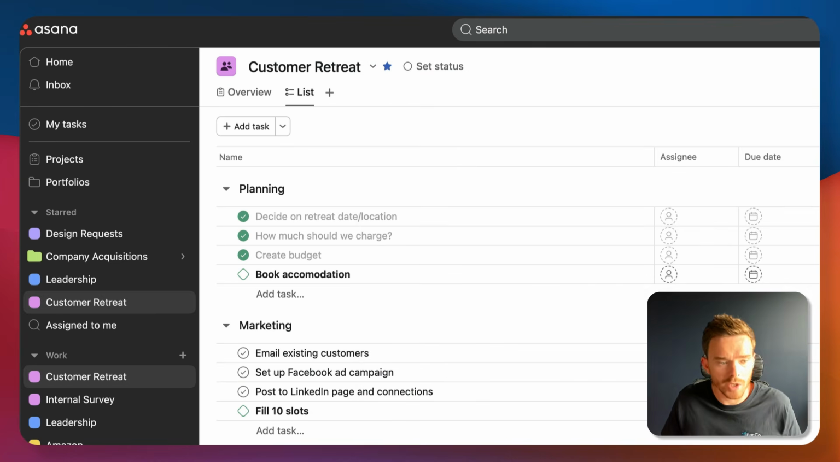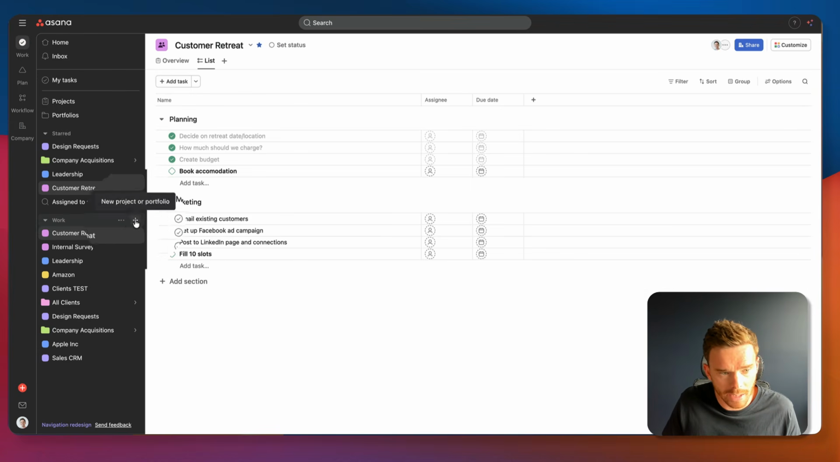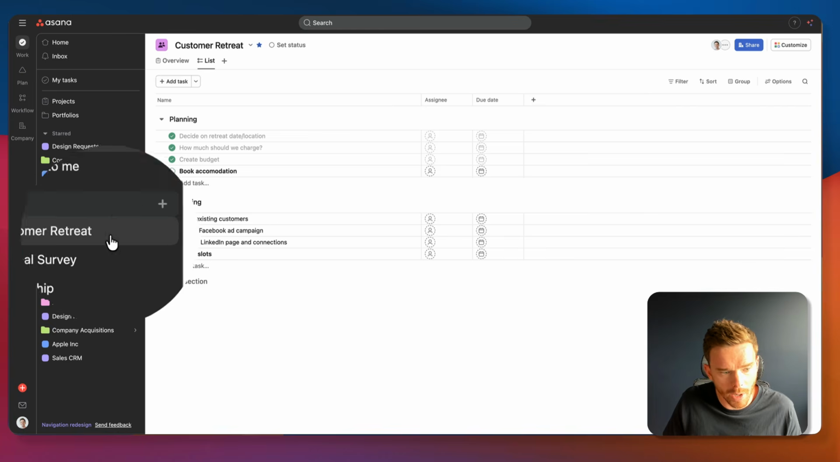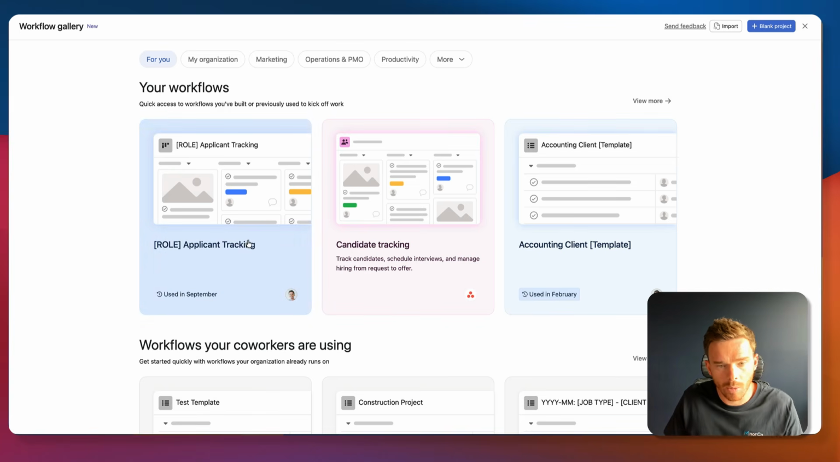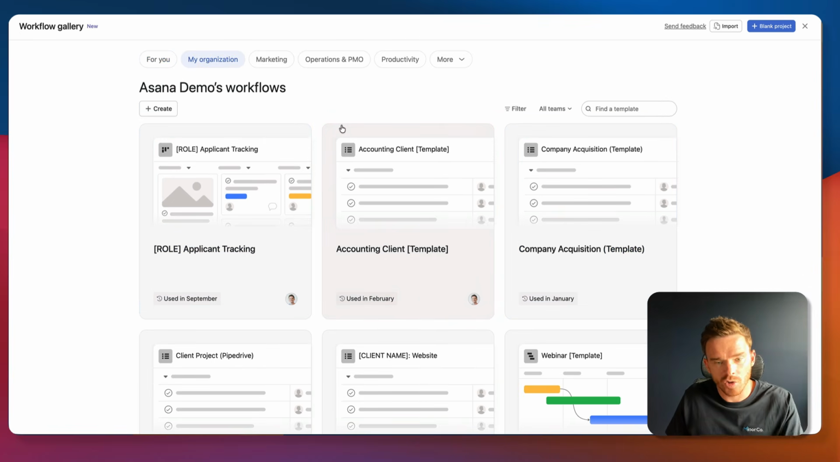Now, to create your first project, you can click the plus button next to work in the work section of the sidebar, or click the create button and click new project. Now on this screen, you will see some suggestions of either templates or workflows that you've already saved if you've created your own project templates that you'd like to use.